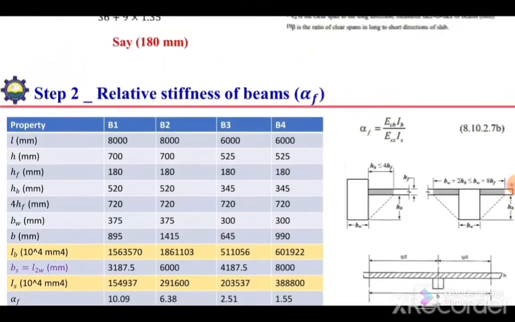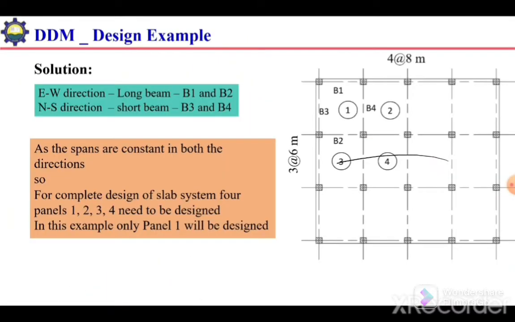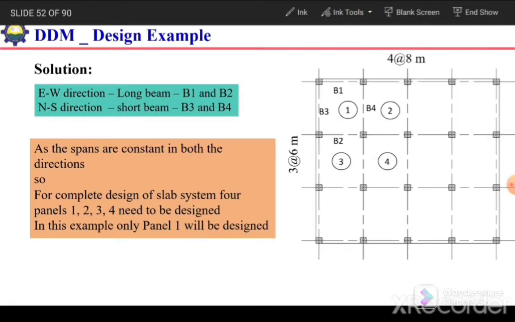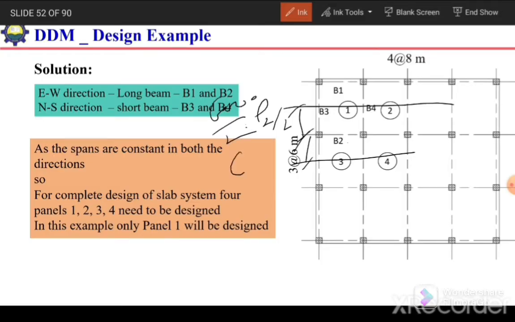So again, if we go on the original picture, in case of this beam 2, we will have this much length. From here to here it will be L2 by 2, or 6000 divided by 2. Similarly on this side it will be 6000 divided by 2. So it will be equal to 6000.